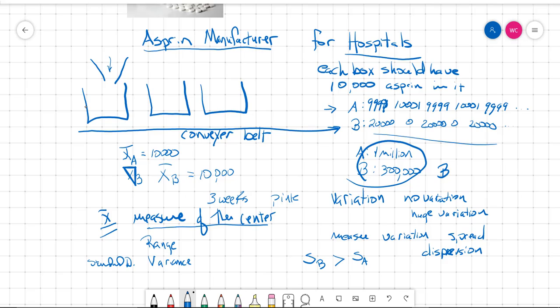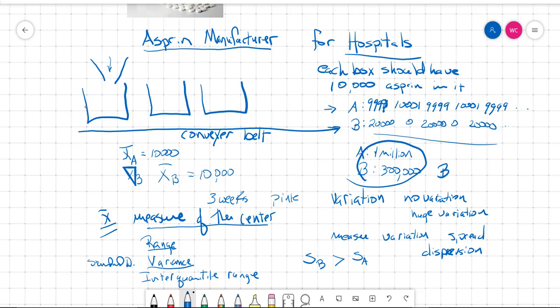Just write standard D here. We're also going to talk about the interquartile range, which is related to the quartiles that we just learned about a video or two ago. Anyway, we're going to focus first on this one and then on this one.